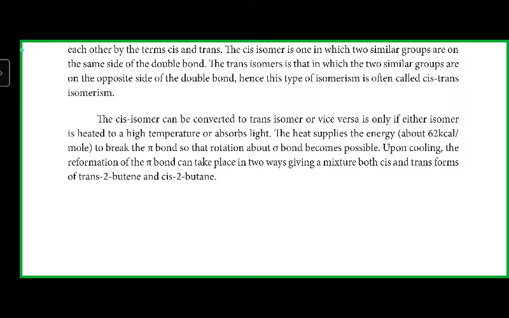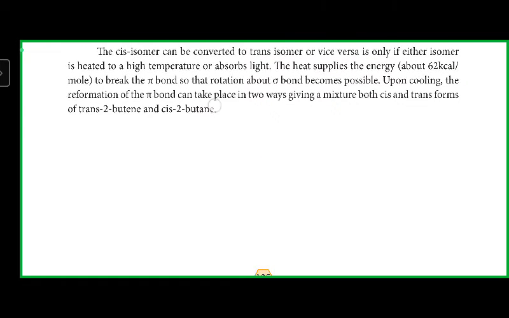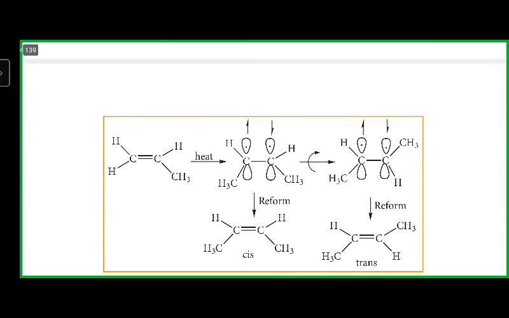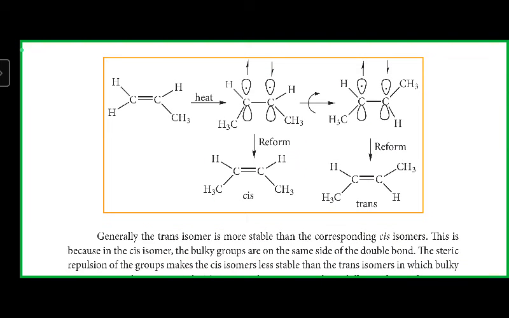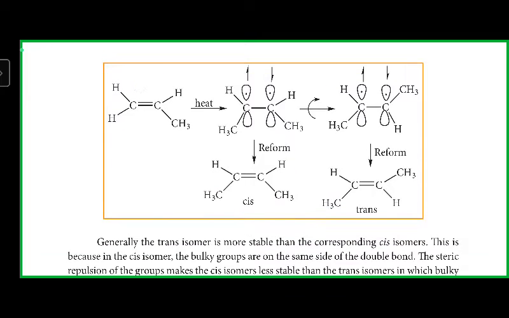Okay, so upon heating the change happens, and upon cooling it comes back again. Trans becomes cis, cis becomes trans, it will change. The example given here is cis-2-butene and trans-2-butene. Here you have a compound, you supply heat.